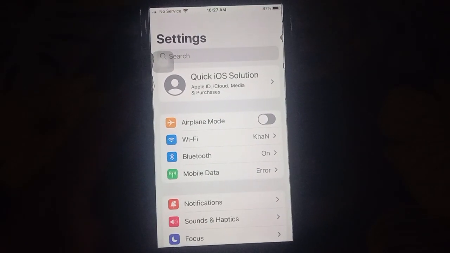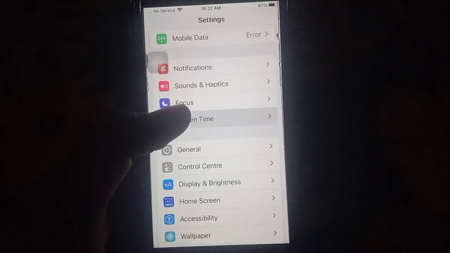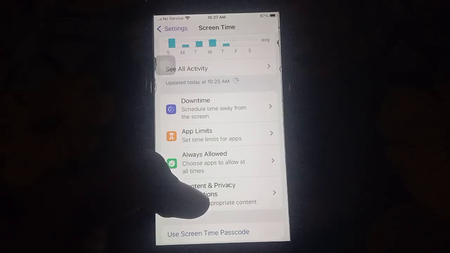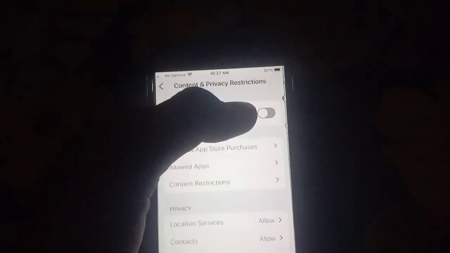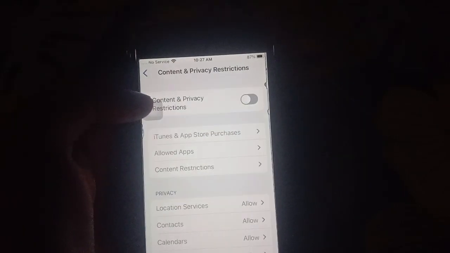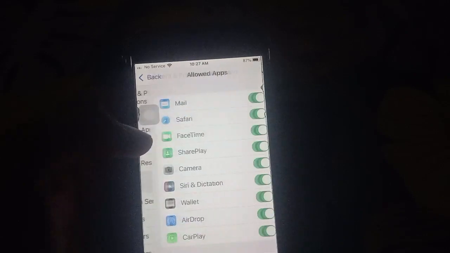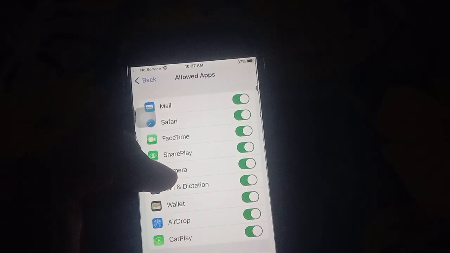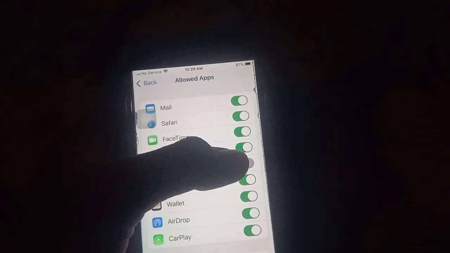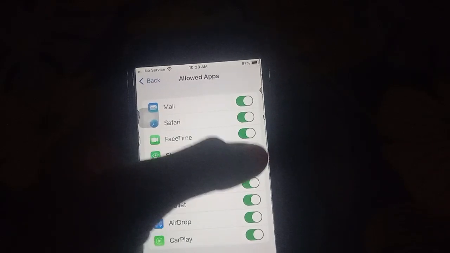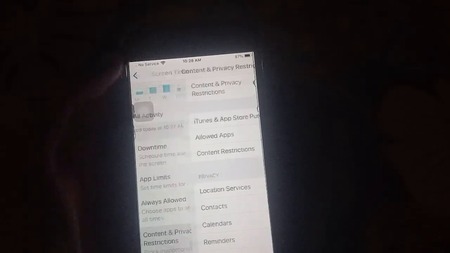For another solution, open Settings again, then scroll up and click on Screen Time, scroll up, then click on Content and Privacy. You should turn on Content and Privacy, then click on Allowed Apps, and then turn the camera off, then enable it again, and then your camera will be 100% working on your iPhone.